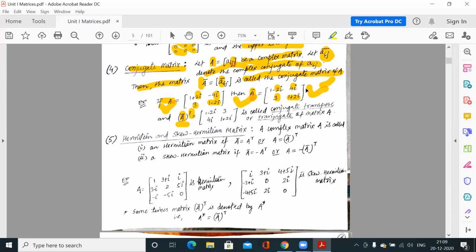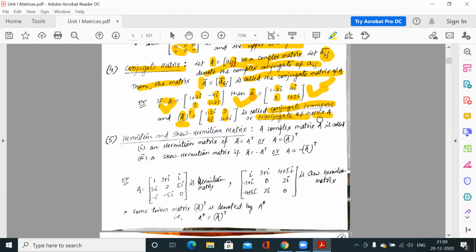Simply shifting rows into columns. So this row as first column and this row as second column. So this is the transpose of the conjugate matrix. So this is called conjugate transpose, or transpose conjugate, or tranjugate of matrix A.